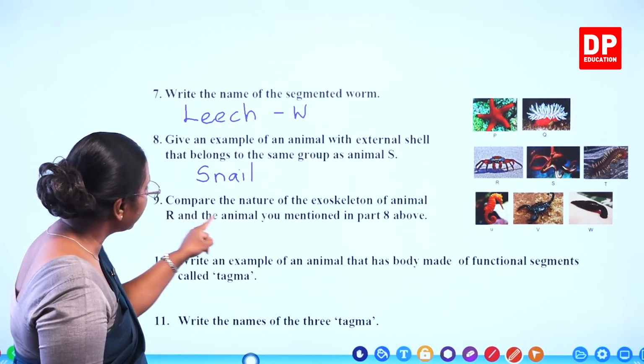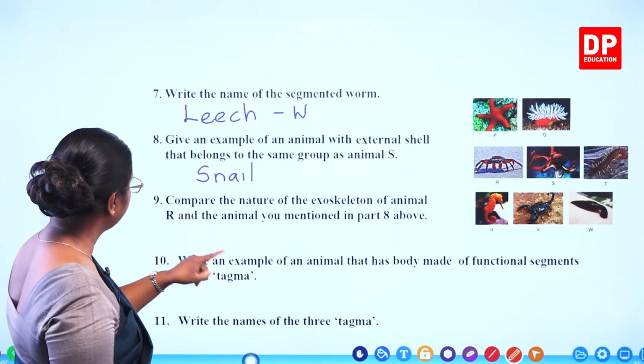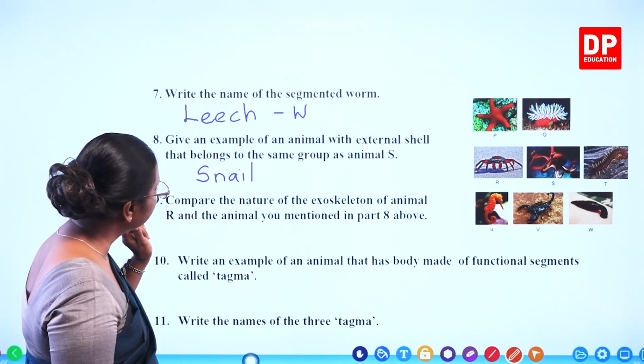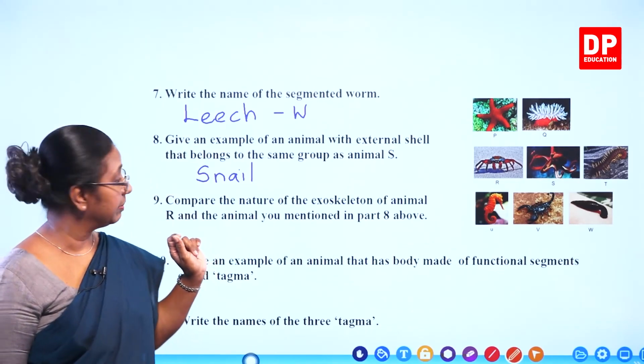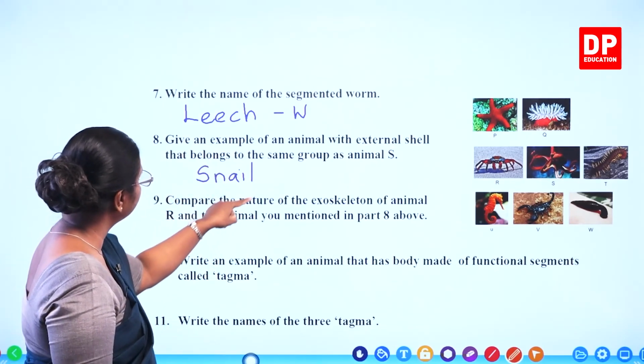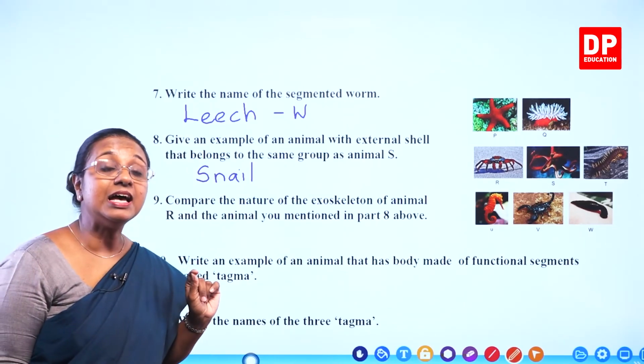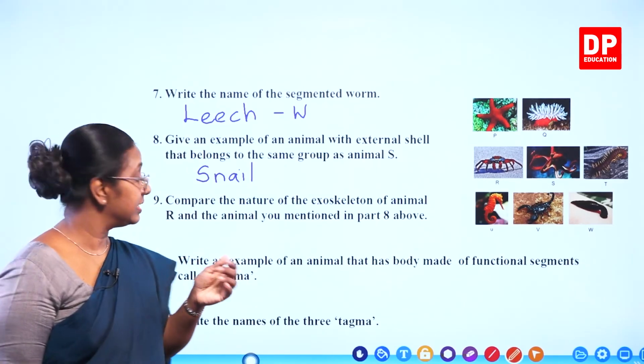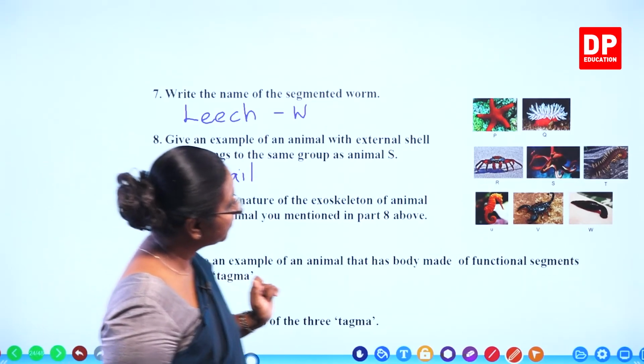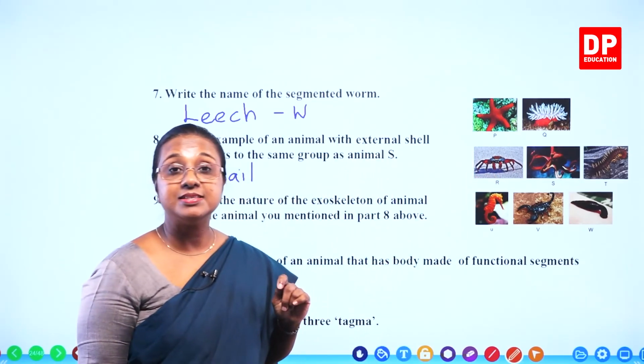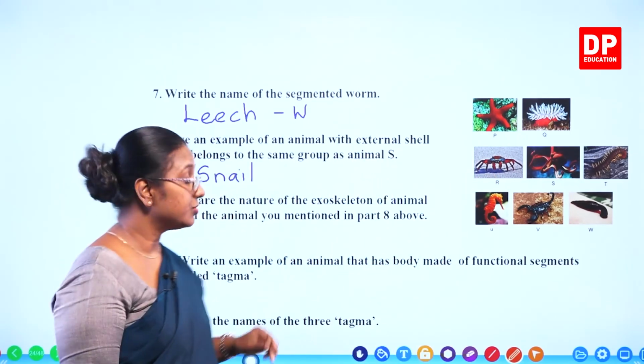Ninth one, compare the nature of the exoskeleton of animal R and the animal you mentioned in part 8 above. In part 8 above, we have mentioned snail. Snail has a calcium carbonate external shell. What about R? R is a crab. Crab has a chitinous exoskeleton.